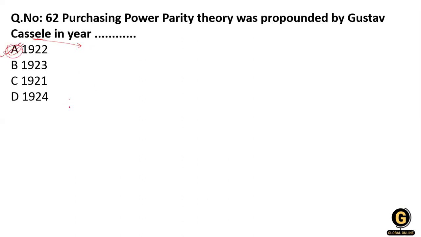Option number 1, A, is the correct answer, that is 1922.